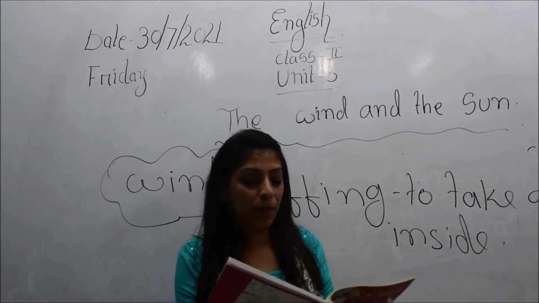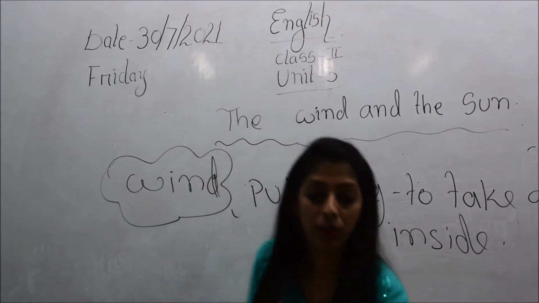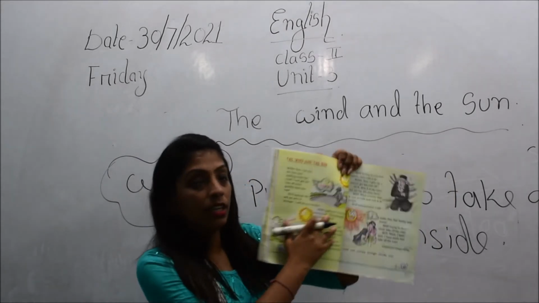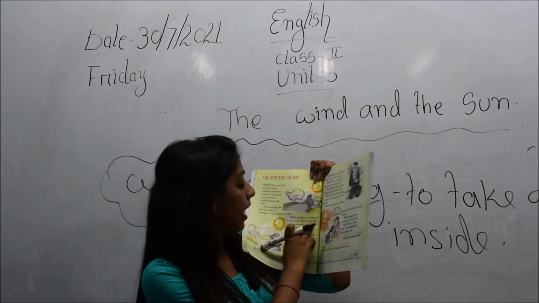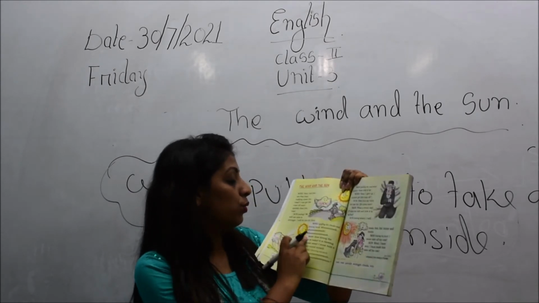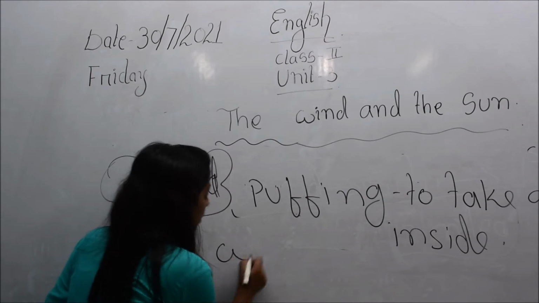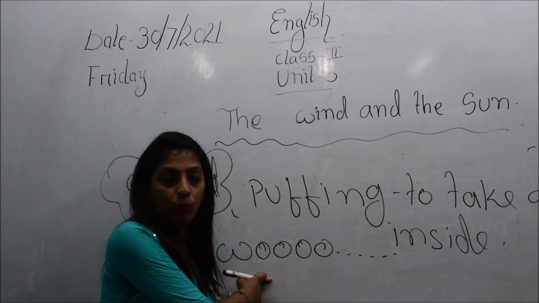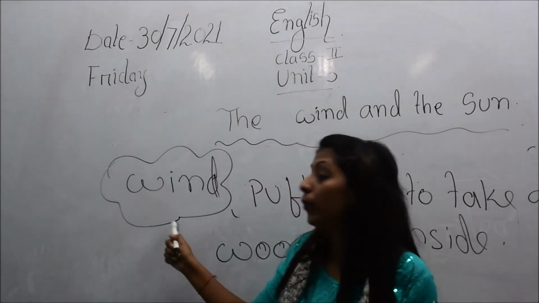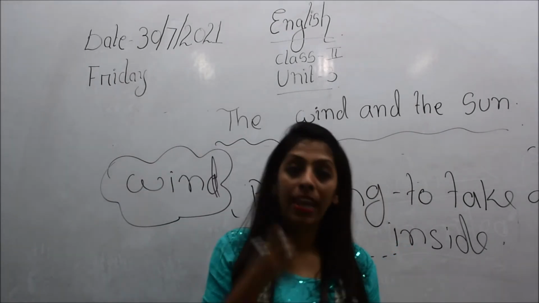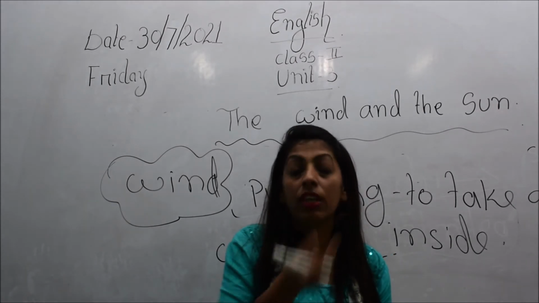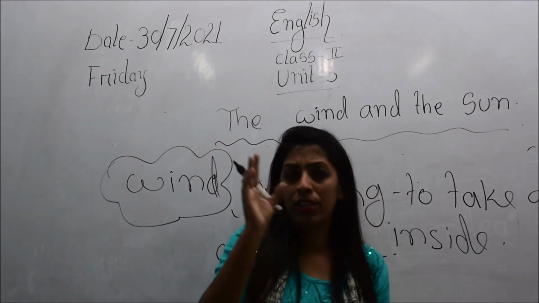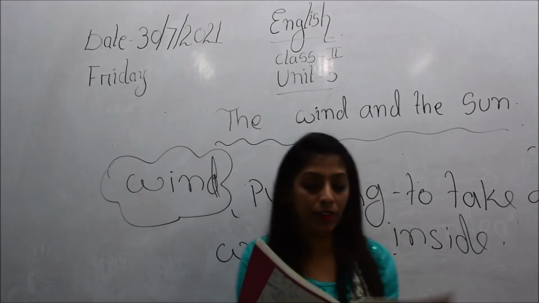So the wind puffed his cheeks, children. You can see here, it's given in your book, page number 46. It's written in cursive that he is puffing his cheeks and blowing hard. Whoo. You see the pronunciation of WHOOO will be foo. So this is what the wind did. He inhaled the air inside and he puffed his cheeks and then he blew the air with pressure. Okay, now you see what happened.